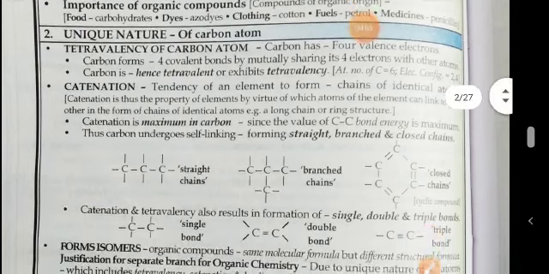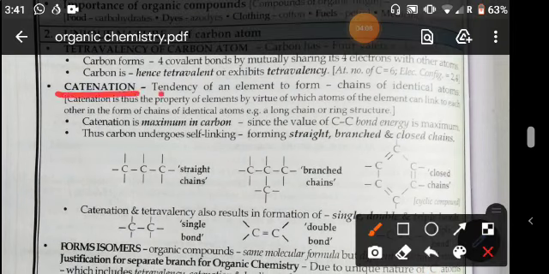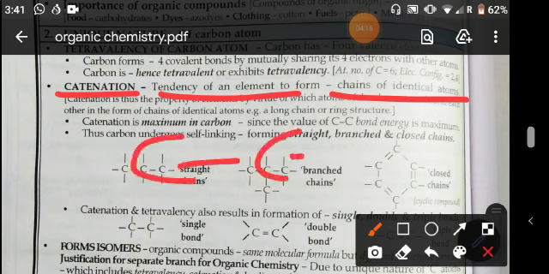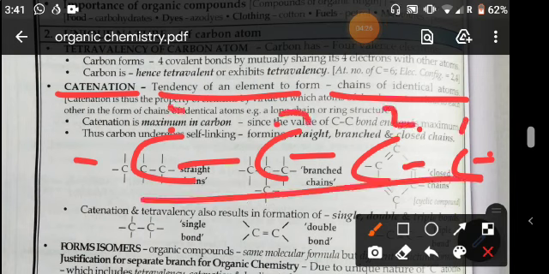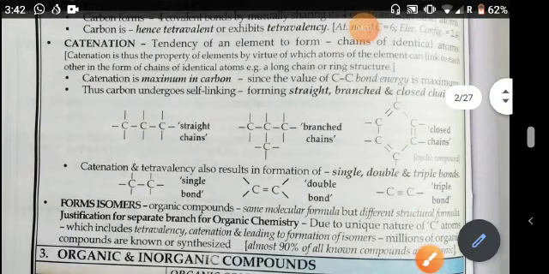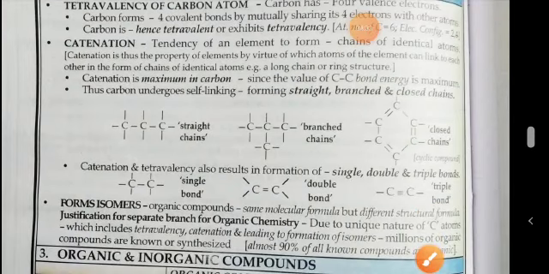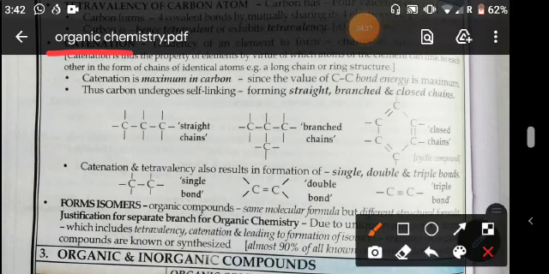Okay, now catenation. What is catenation? Students, carbon has the tendency to make long chains of identical atoms. Like this carbon may join this, and again this carbon can join another carbon. These are all the same carbons. Here carbon number 1, 2, 3, 4, everything is carbon. So it can make a long chain, and this property of carbon is called catenation.